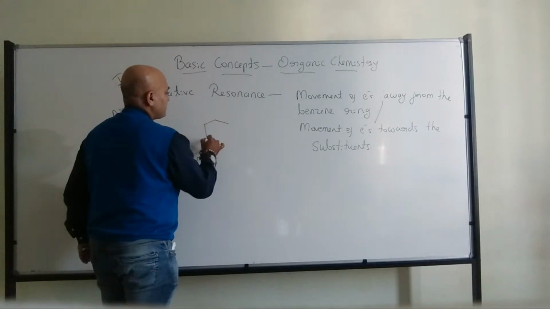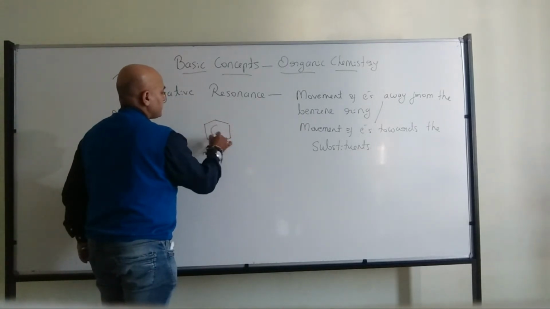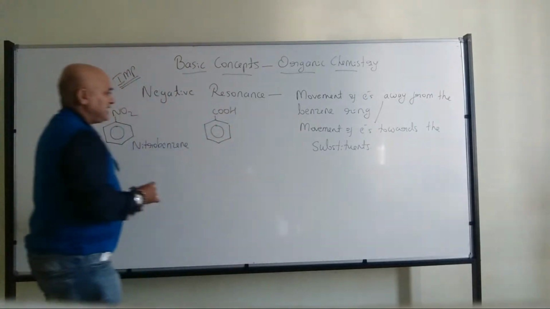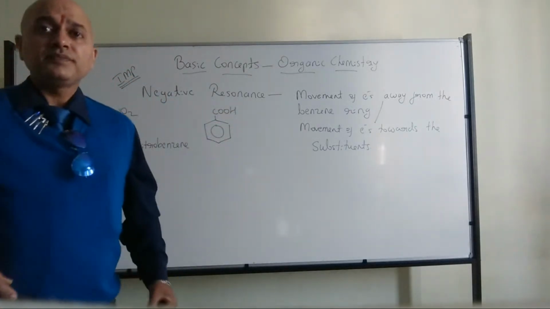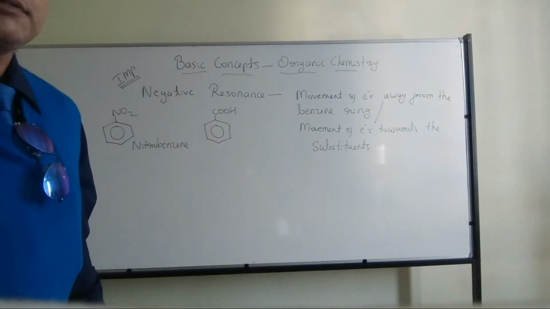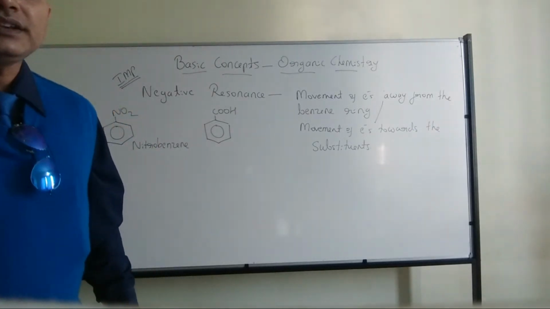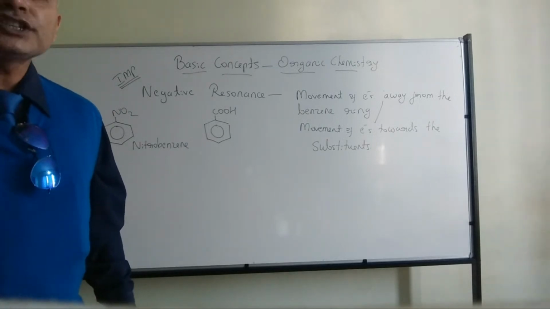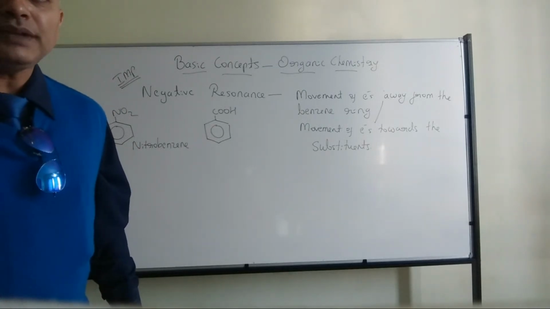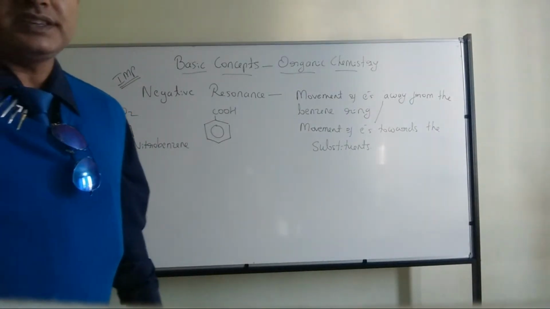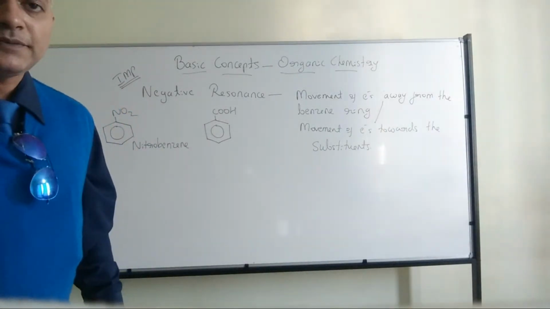Another common example will be this one. Can anyone of you tell me which molecule this is? Which is the substituent? What is the name of that functional group which is now present on the benzene ring?